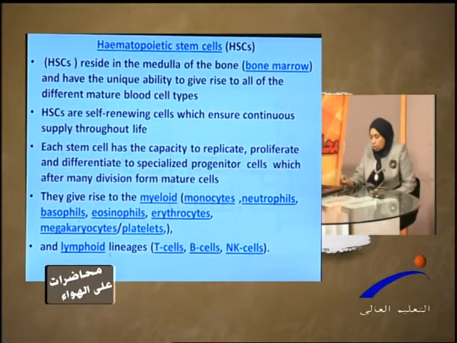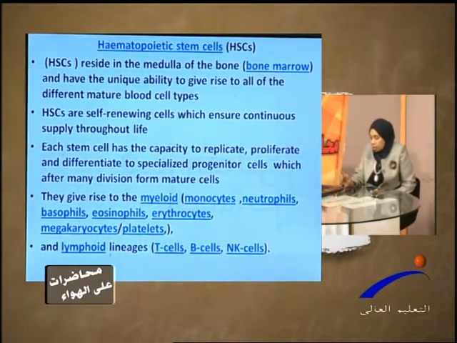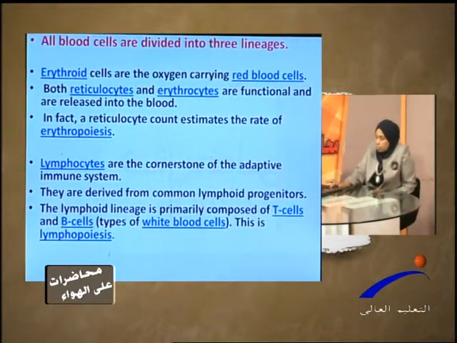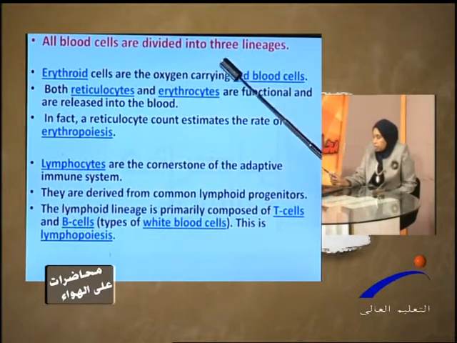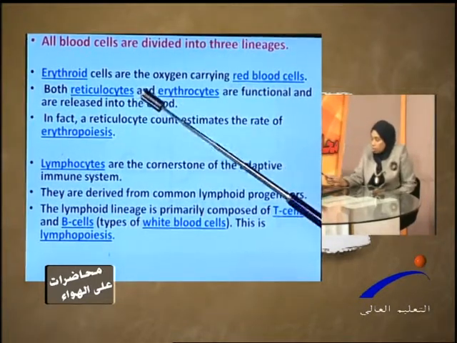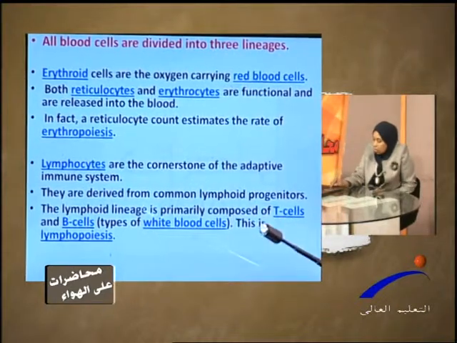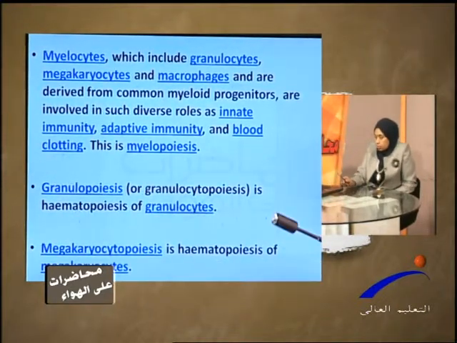The myeloid lineage divides into monocytes, neutrophils, basophils, eosinophils, erythrocytes, or megakaryocytes, or there is a lymphoid lineage which gives us the T cell, B cell, or natural killer cell. So all the blood cells are divided into three lineages: erythroid, lymphoid, and myeloid. Okay.